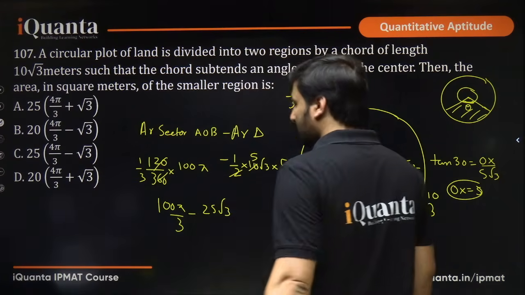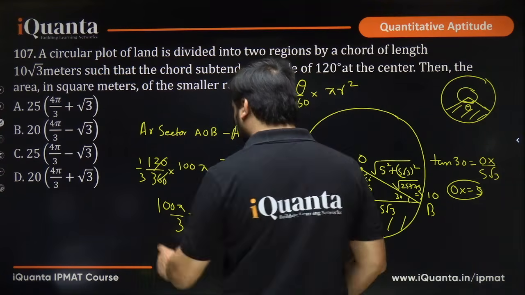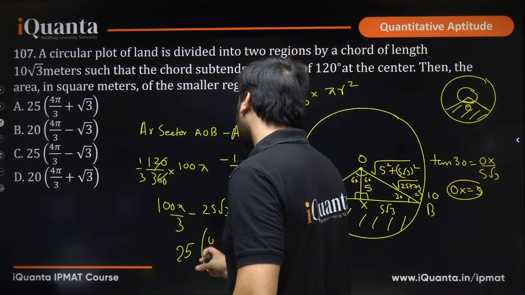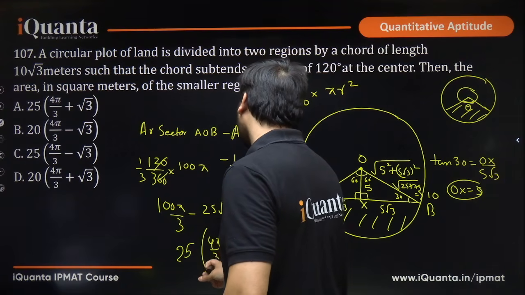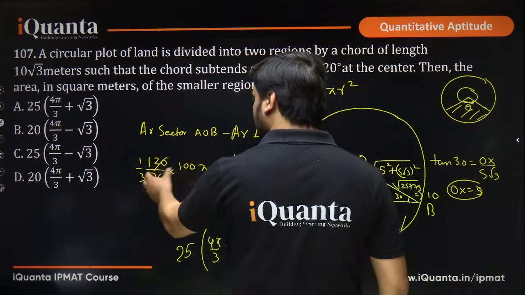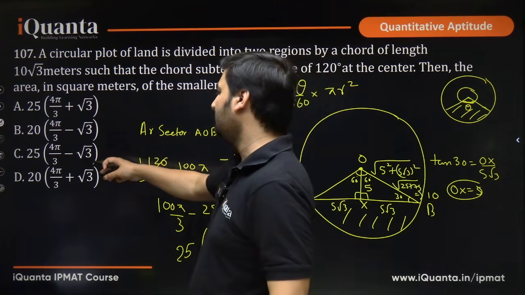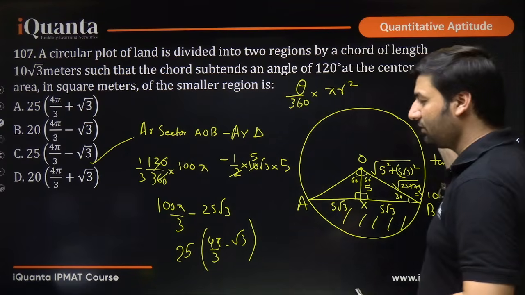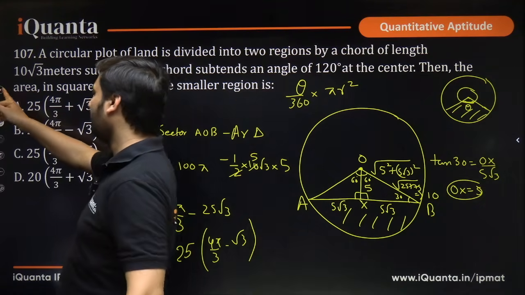So far we have solved this. What can we take common? Can we take 25 common? Yes, we can take 25 common. What do we get in that case? 4 pi by 3 here and then minus root 3 here. So 25 into 4 pi by 3 minus root 3. This is our answer, option C. Easy problem. I just brought it so that you don't forget the area of a sector.